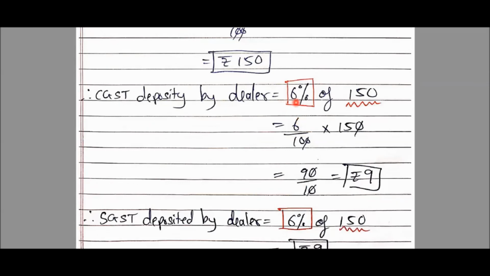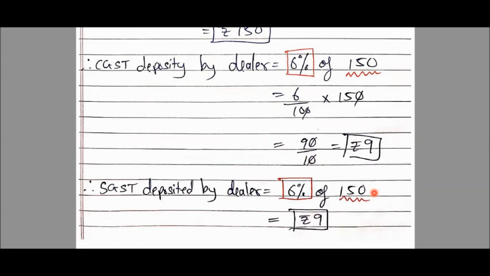So here comes 6% of 150, 6 upon 100. To eliminate this percentage symbol, we write in the fraction form. Percentage we convert in fraction form, 6 upon 100 into 150. 0, 0 cancels, 6 15s are 90, 0, 0 cancels, rupees 9. So rupees 9 is my CGST. So my SGST will always be same only. But then we just have to write this one thing, that 6% of 150, rupees 9.